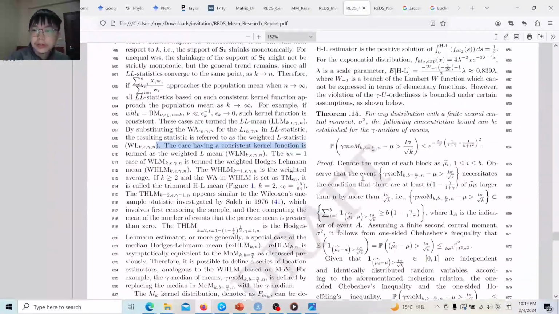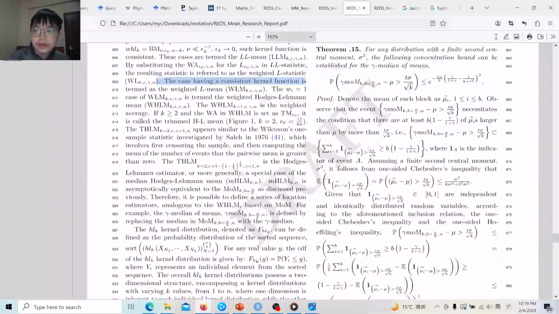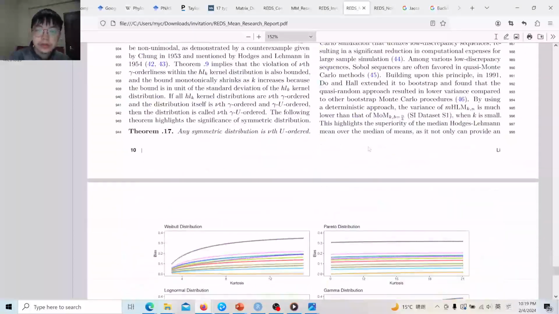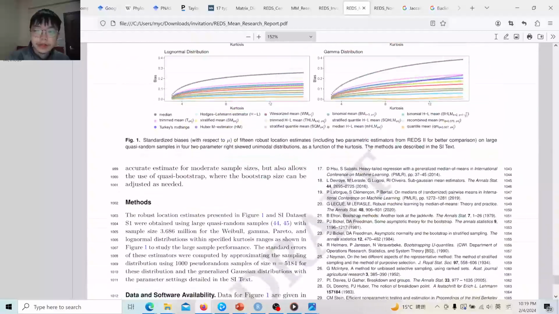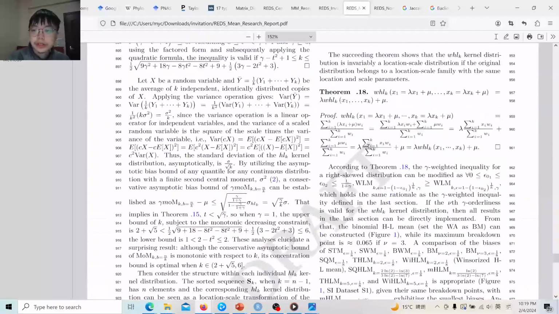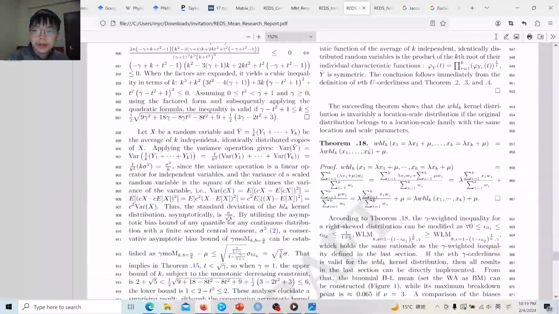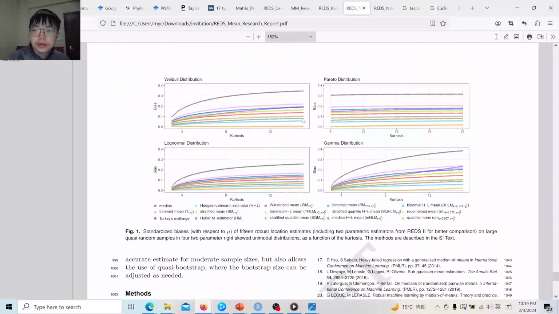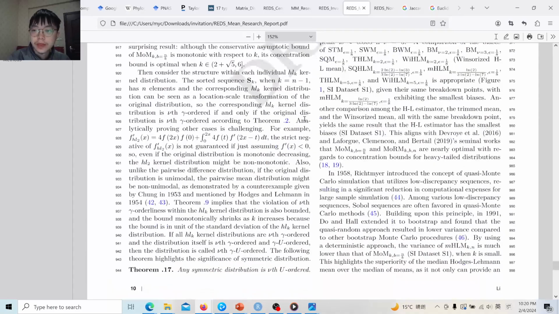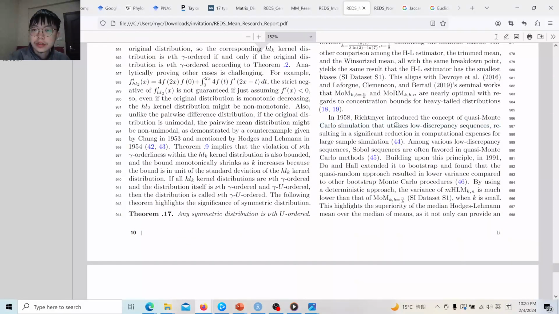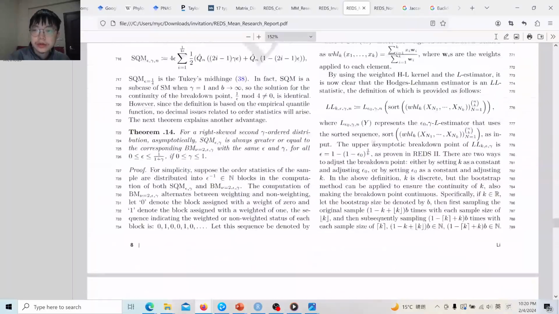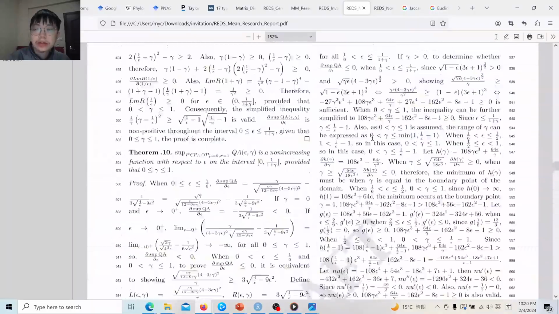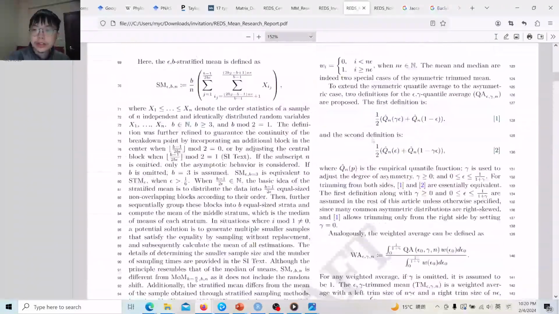And then we show that because the median of means has a concentration bound, the median Hodges-Lehmann mean should also have a bound for that, and the violation is also bounded. And then we compute the bias here, and the simulation experiment shows that the median Hodges-Lehmann mean is the optimum choice. And then the quasi-modal simulation is necessary to compute the median Hodges-Lehmann mean, or relatively similar estimators, because there is a combinatoric explosion here.